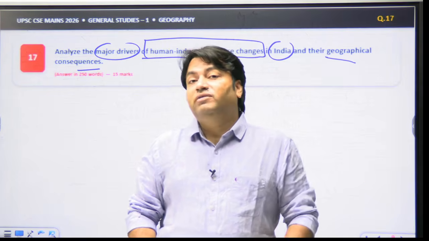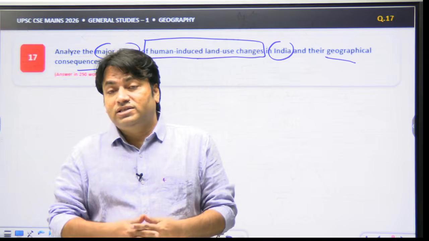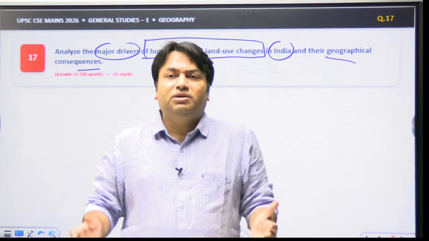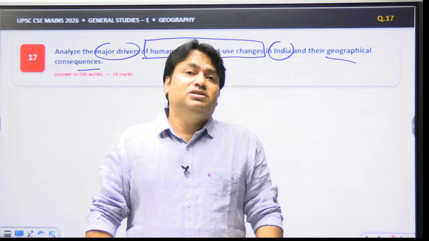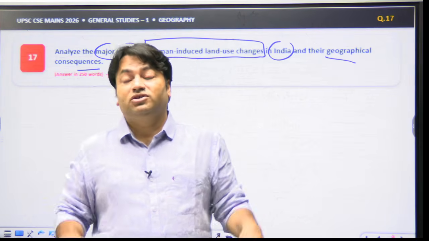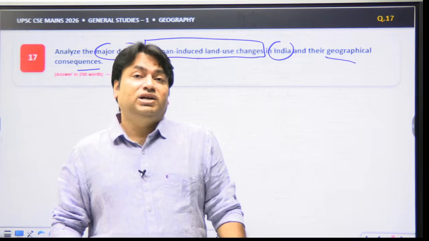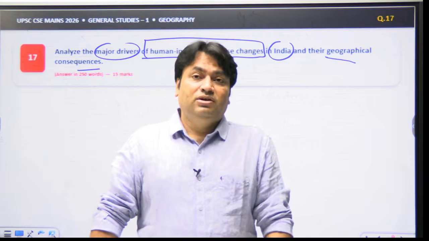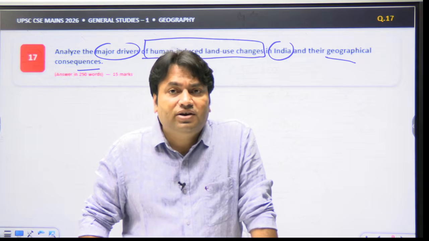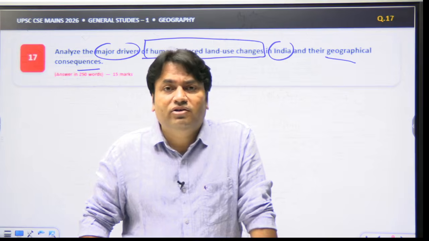Today we see how conversion of natural vegetation and intensive irrigation and cropping alters soil quality, groundwater regimes, and biodiversity, particularly in the Indo-Gangetic plain. The third driver here is infrastructure development. We see roads, railways, dams, and hydropower projects fragment Himalayan and forest landscapes, alter drainage, and increase slope instability risks.